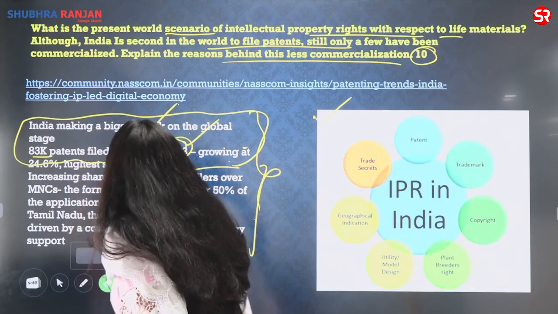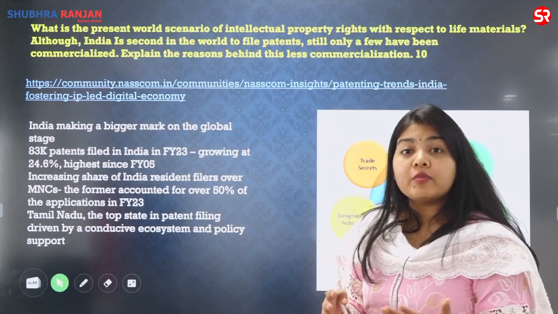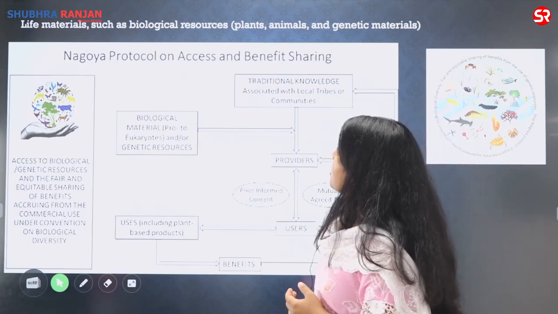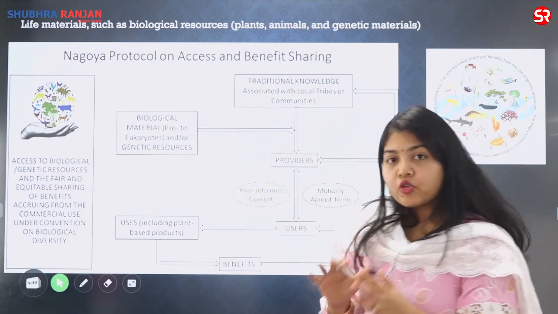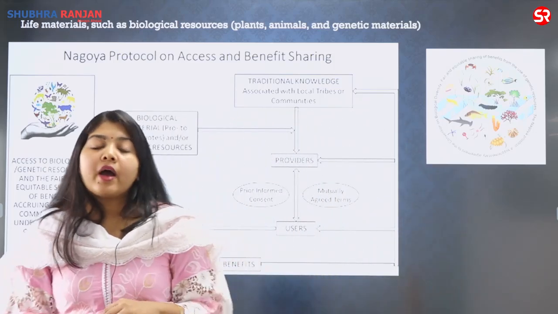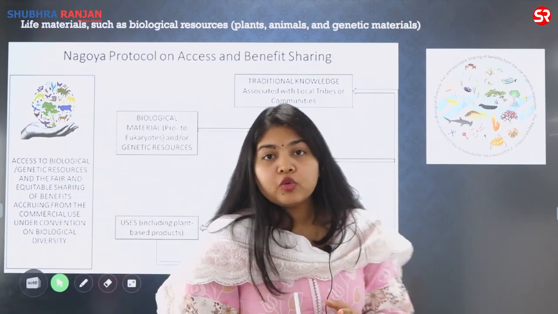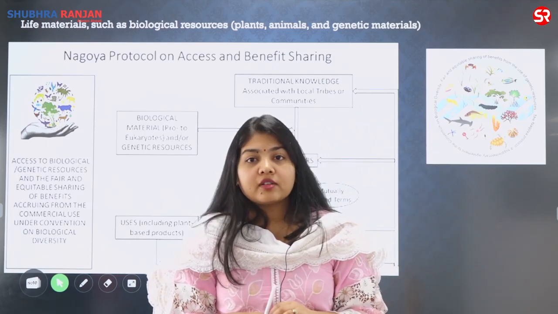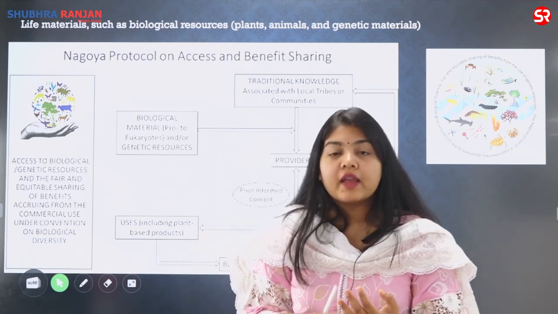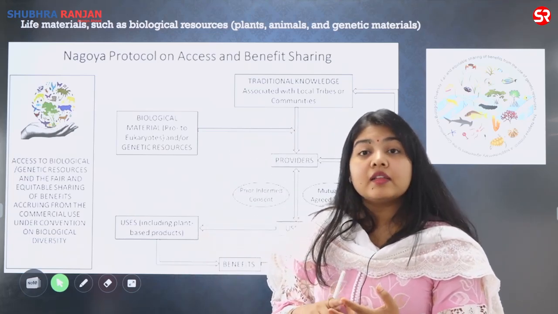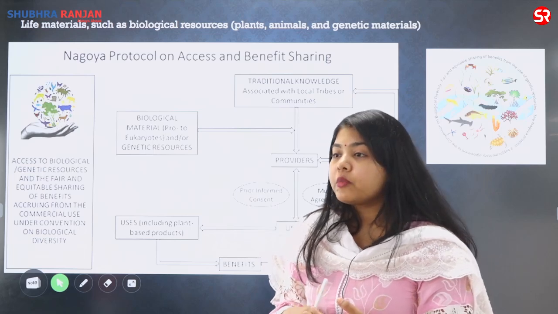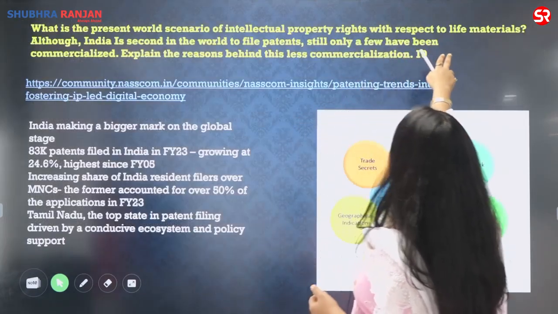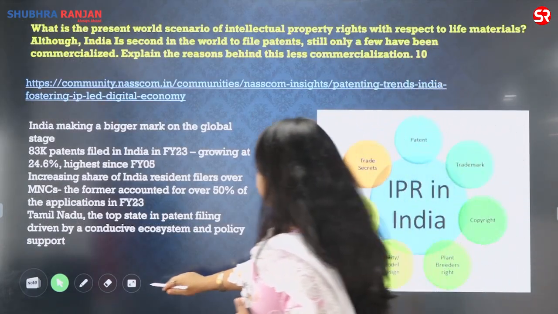Now the question comes, why we have a lot of filing but we do not have much commercialization, and the reasons for lesser commercialization. सबसे पहले, what are the different types of protocols which are governing them? You have TRIPS, which is under WTO, but the major international protocol is Nagoya Protocol. When I talk about the life products, they are the microorganisms, the plants, the insects, the animals. So let us say I am talking about the GM crops. The GM crops will also come under the definition of life material. So सबसे पहले मेरे पास life material क्या है?